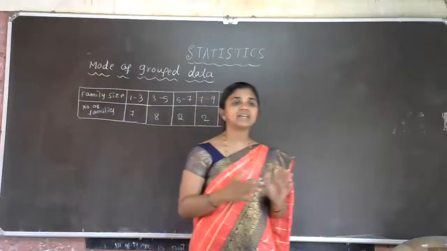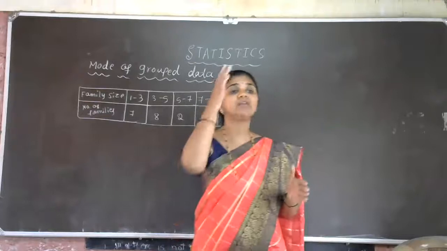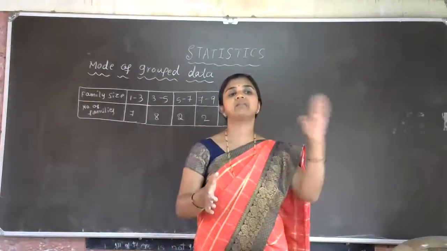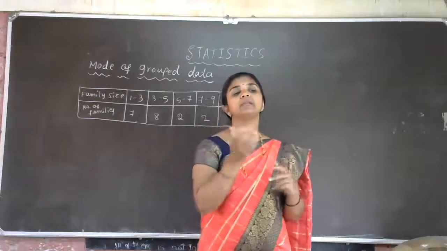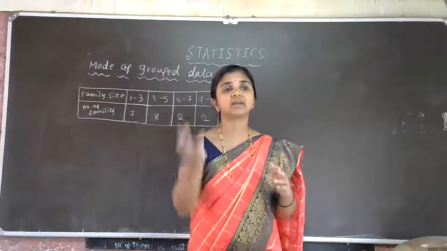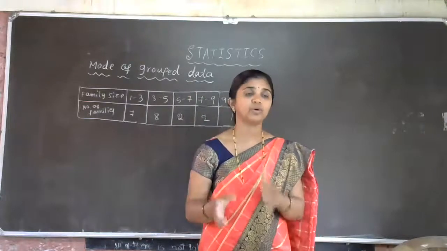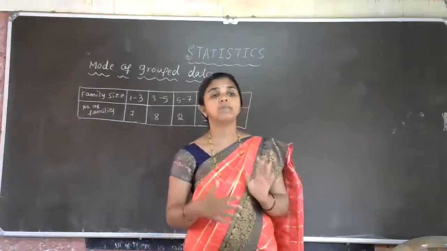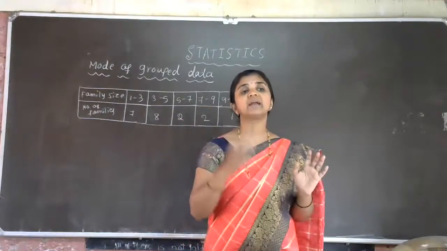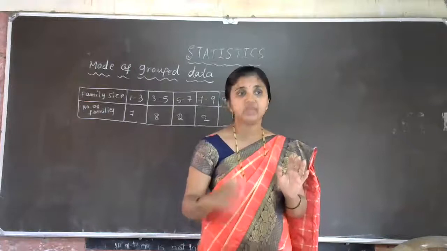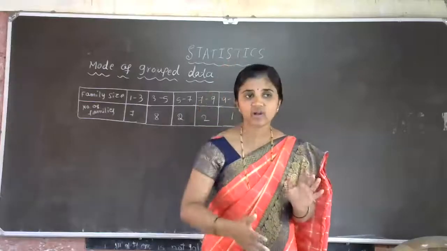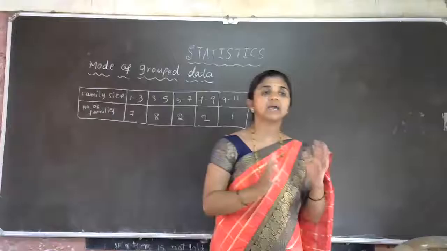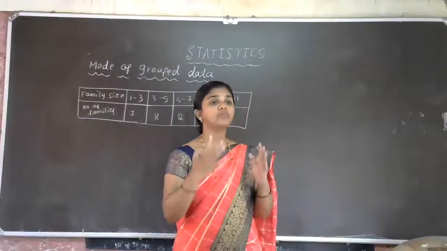So what is the direct method? One class interval and one frequency is given. You have to find the class mark of that class interval. Then you multiply that frequency with that class mark, and you will get the Fi Xi column. You all know the mean formula: mean is equal to summation of Fi Xi divided by summation of Fi. So you add the Fi Xi column, substitute in the formula, and you will get the mean of grouped data.